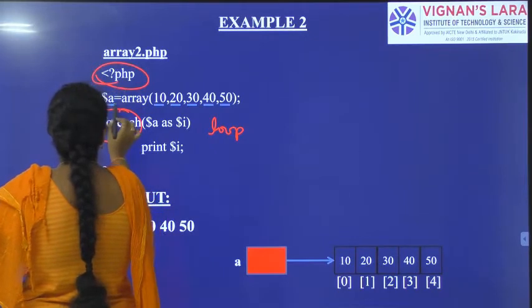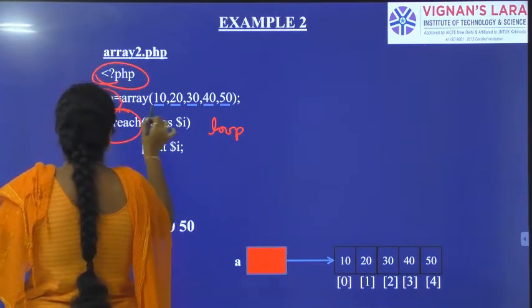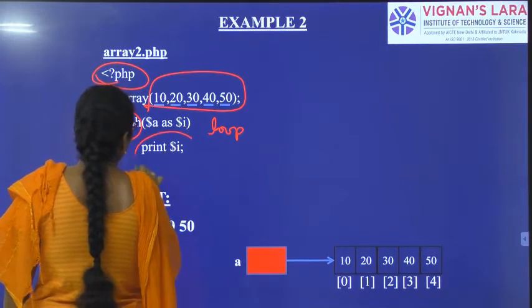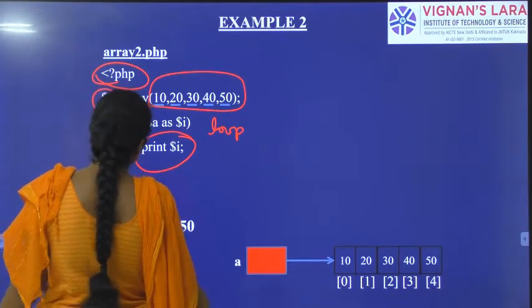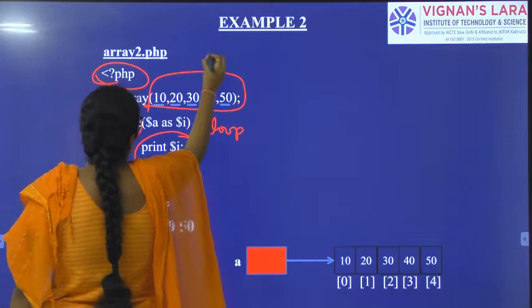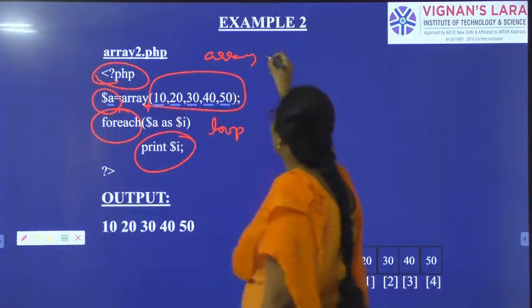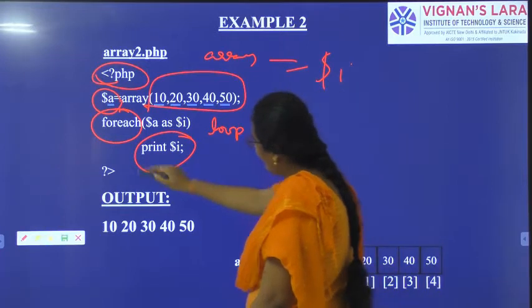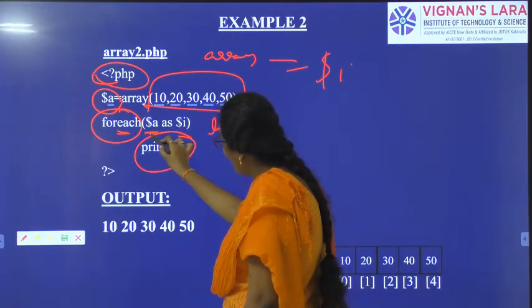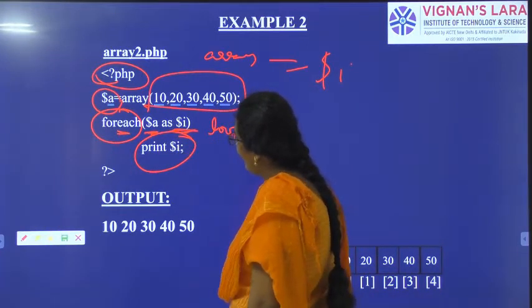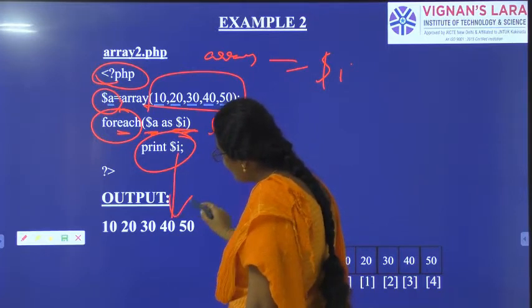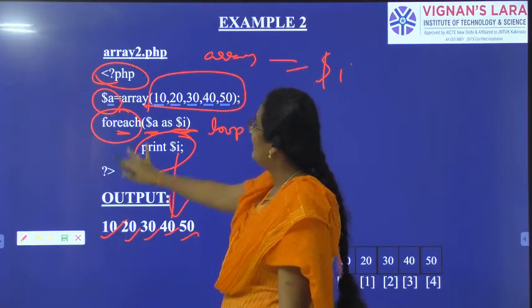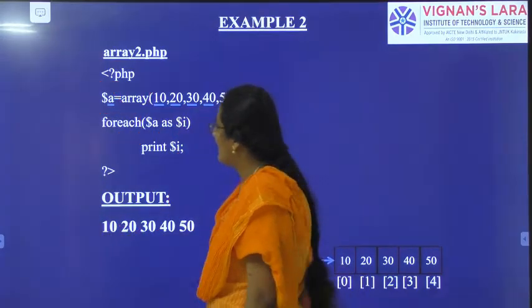Start the PHP program, define the variable, create the array with 10, 20, 30, 40 elements, print the $i. What is $i here? For each element in the array we are considering it as $i. So every $i should print. So 10, 20, 30, 40, 50 should print. The foreach loop we have used here.